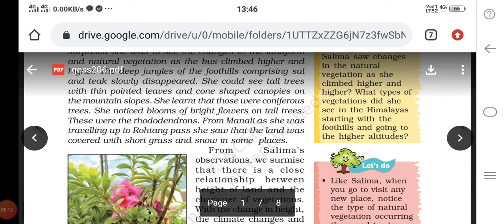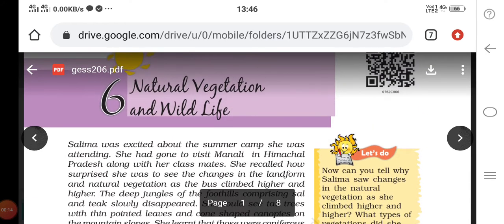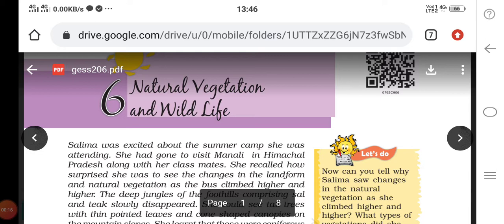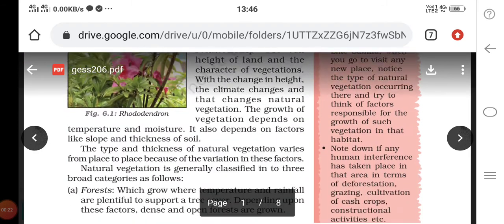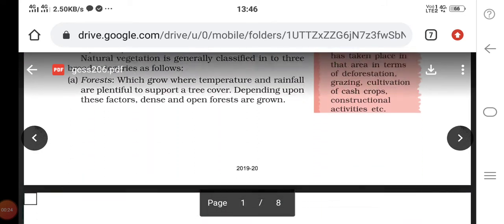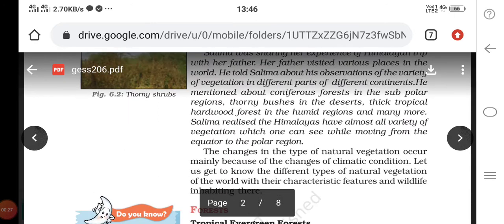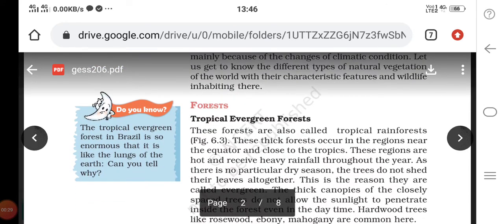Today we are going to learn about chapter 6, Natural Vegetation and Wildlife. In this lesson we are going to learn what is natural vegetation and its categories, and in detail we are going to learn about forests.